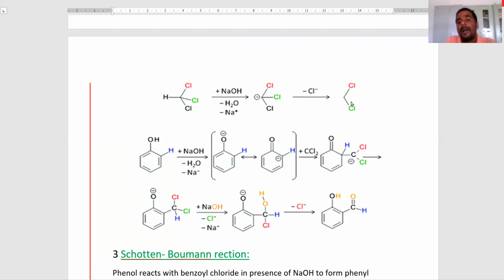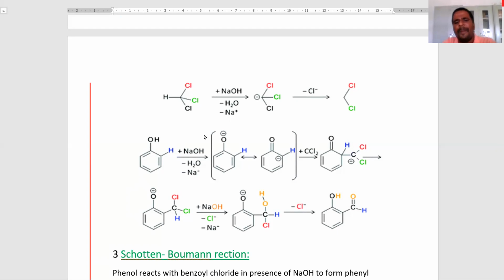To produce the dichlorocarbene. This is the electron deficient species. It is the electrophile. Here is what happened. Electrophilic substitution. Here is another mole of sodium hydroxide. It picks up the ortho hydrogen to form the carbanion.